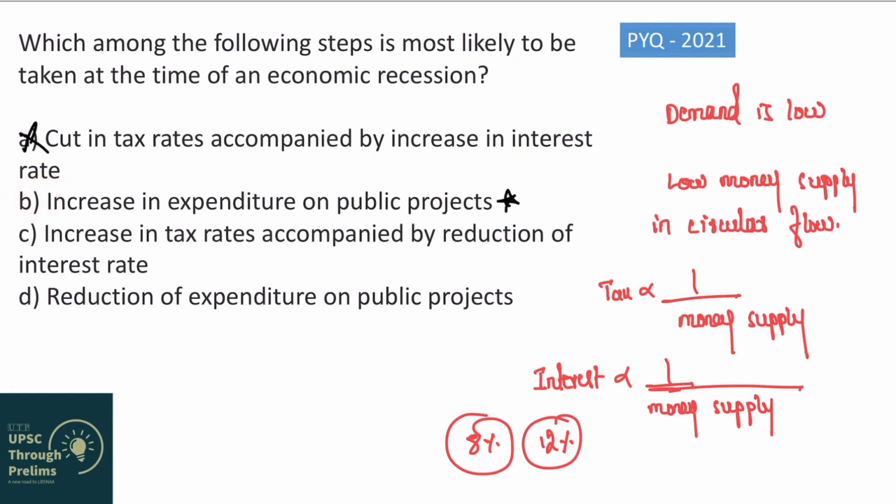Now let us analyze the third statement. It is saying increase in tax rates. We have already established a relationship between tax rates and money supply. So what happens if tax rates are increased? Money supply will decrease.